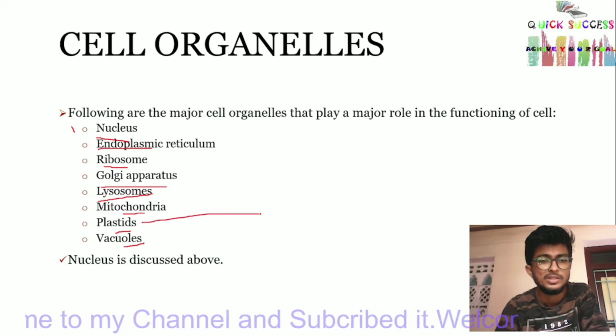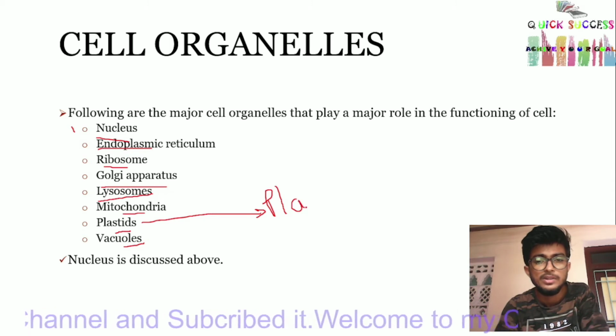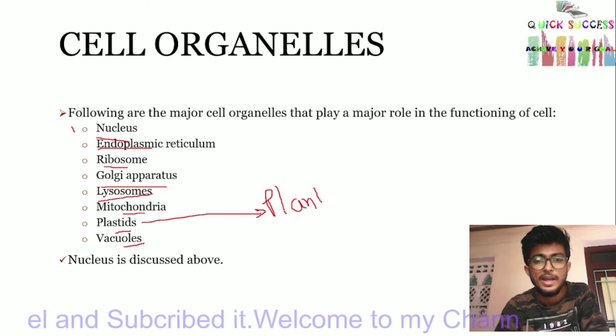But plastid is found only in plants. This is not found in animals.